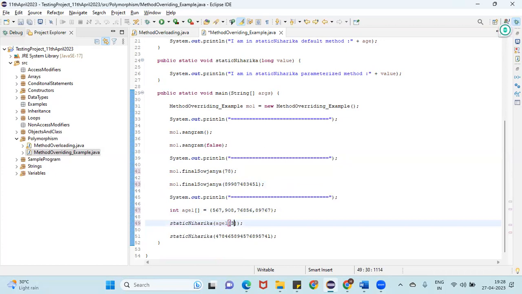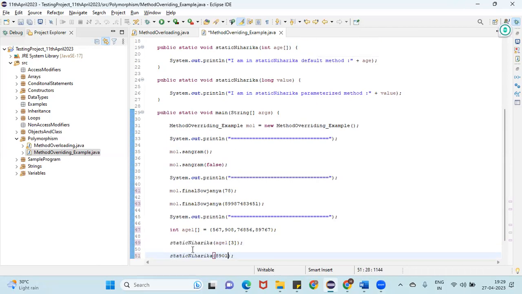So what is the value of index 3 here? Do we have 3, guys? 89767. Yeah, so here I'm changing it to 890. If I call static Niharika, it will call this one only, guys, because we have the child method in our class.